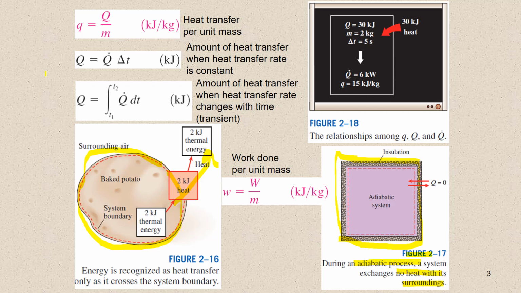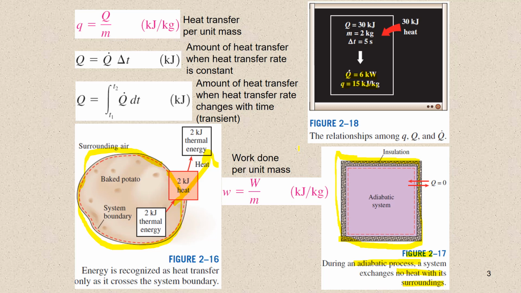As a form of energy, heat has energy units, kilojoules in SI or BTU in English units being the most common. The amount of heat transferred during the process between two states 1 and 2 is denoted here as Q sub 1,2 or just Q. Heat transfer per unit mass of a system is denoted by small q and is determined from capital Q divided by m, the mass, and the answer is given in kilojoules per kilogram.